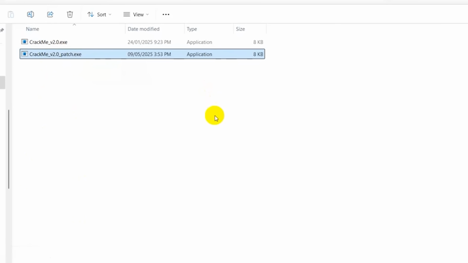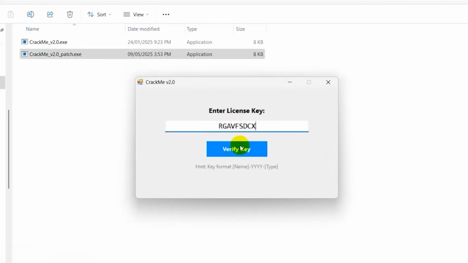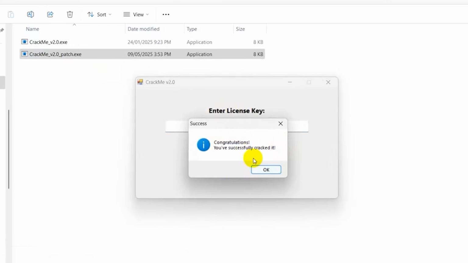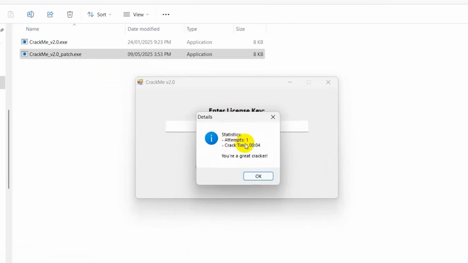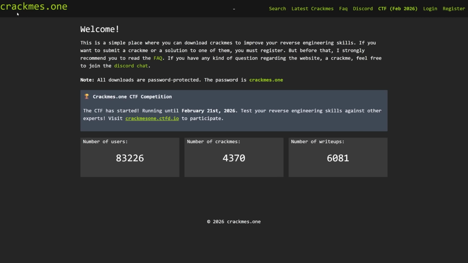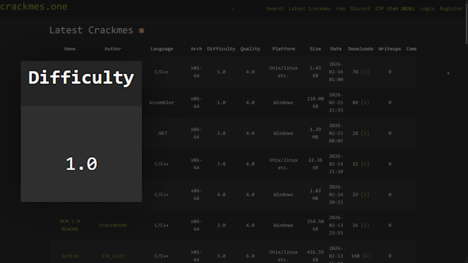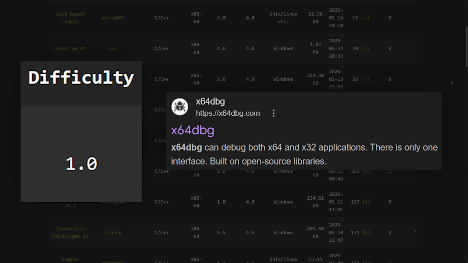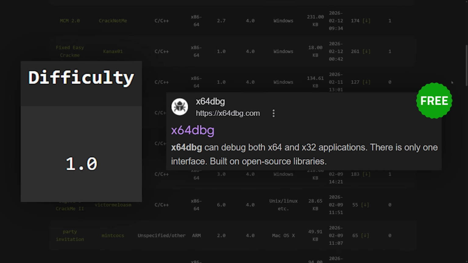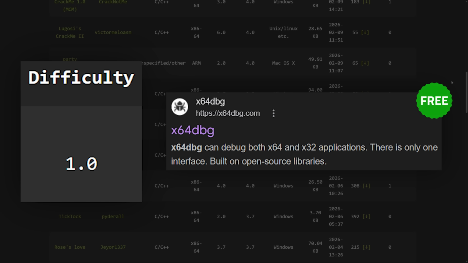Next level is CrackMe challenges, because they're specifically designed to teach you reverse engineering concepts without the overwhelming complexity of real software. Start with CrackMe.one, which has hundreds of challenges ranked by difficulty. Grab an easy Windows CrackMe, open it in x64dbg, which is free, and honestly better than some paid debuggers.